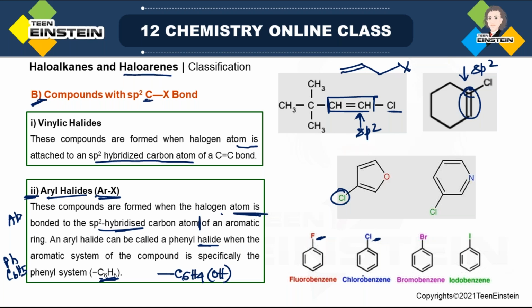Fine. So any doubt regarding the classification? Under classification, first we have done the one based on the number of halogen atoms. After that, we have seen the classification which is based on the hybridization of the carbon with which the halogen atom is attached. So two types of classification we have seen, and there is some subdivision also. Fine.